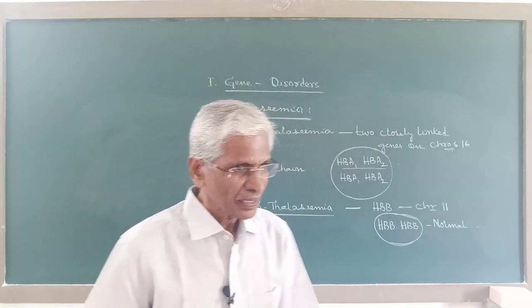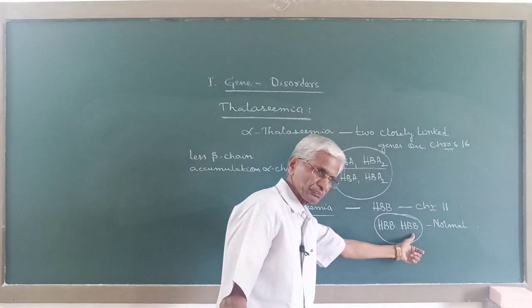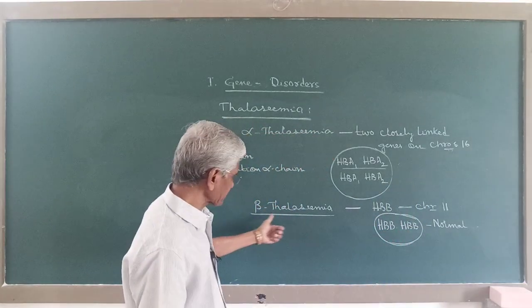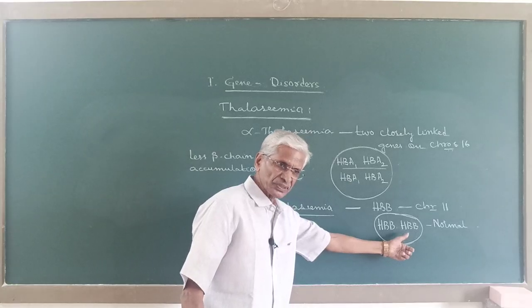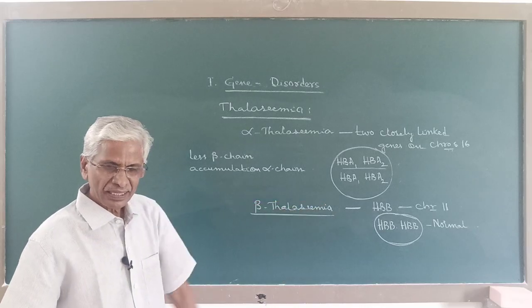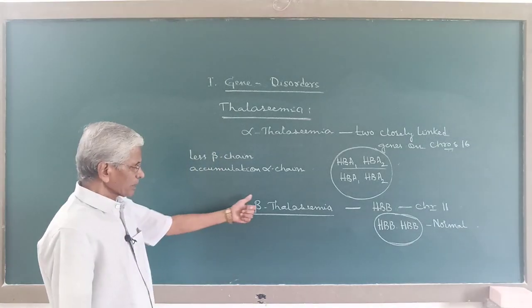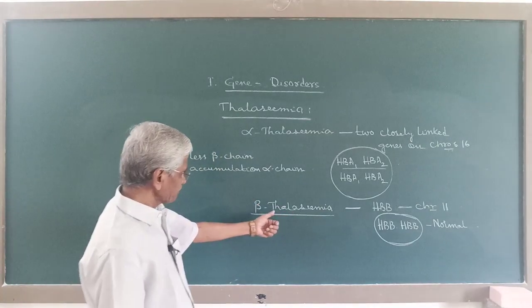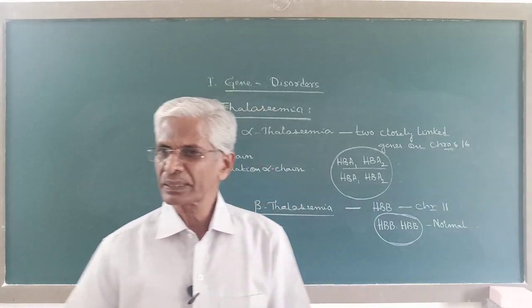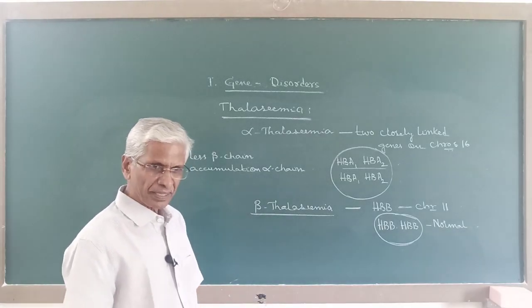thalassemia major. Now, persons with heterozygous genotype, one dominant and one recessive. So, with regard to beta thalassemia, when both of them are recessive, there will be less production of beta chain and accumulation of alpha chain, and this will damage the beta cells that are being produced in the red bone marrow. The premature red blood corpuscles get destroyed, damaged, resulting in thalassemia major.